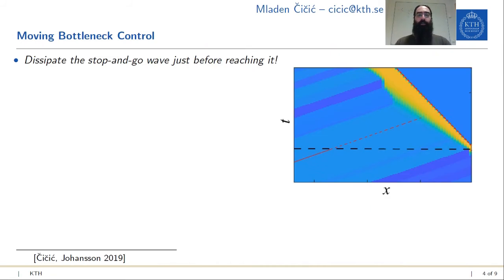So the situation that we're studying looks something like this. Plots like this show the traffic density heat map with hotter colors indicating higher traffic density, and we have space on the horizontal axis and time on the vertical axis. You can see that at some time, indicated by the dashed black line, we have the stop-and-go wave enter this road segment from downstream. We indicate the trajectory of an actuator vehicle that we can control in red, and you can see that if we don't apply any control action, this stop-and-go wave will simply continue existing.